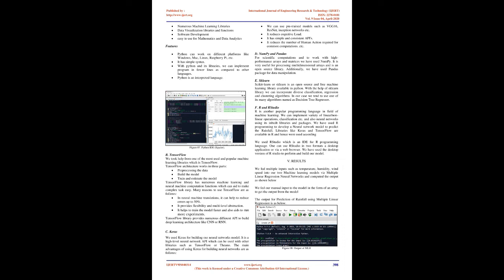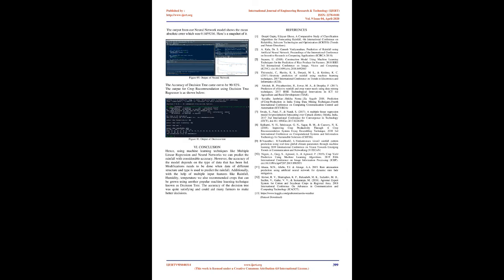Many reasons to use TensorFlow are as follows. In neural machine translations, it can help to reduce errors up to 50%. It provides flexibility and multi-level abstraction. It helps to train the model faster and also aids to run more experiments. The TensorFlow library provides numerous different APIs to build deep learning architectures like CNN or RNN.